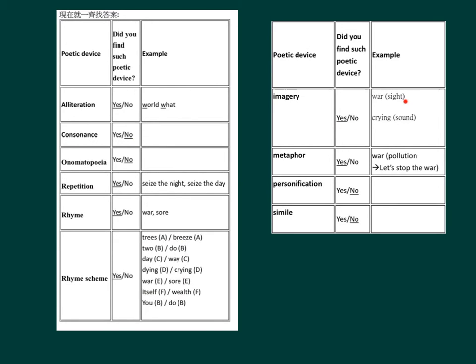Example: war, sight, crying, sound. Poetic device, metaphor. Do you find such poetic device? Yes. Example: war, pollution. Let's stop the war. Poetic device, personification. Do you find such poetic device? No. Poetic device, simile. Do you find such poetic device? No.